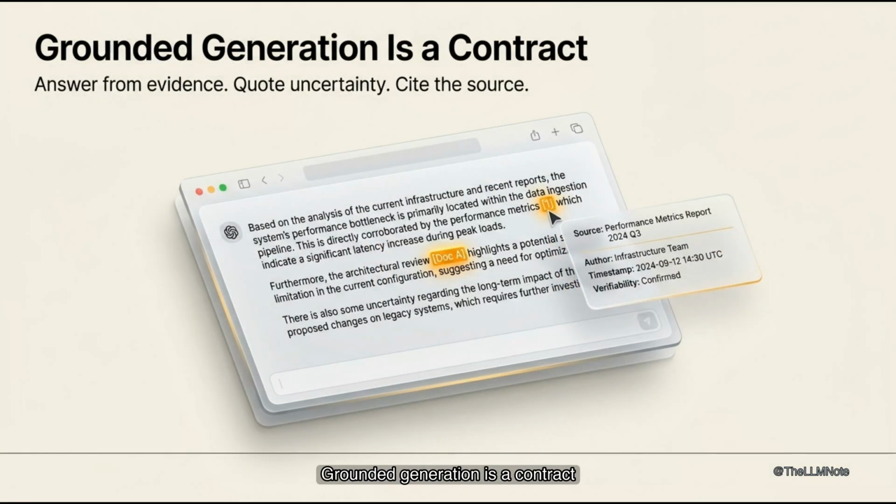Grounded generation is a contract. Answer only from retrieved evidence. Quote, uncertainty when needed. Cite the source clearly. Claude supports detailed citations. Document answers include full attribution. Search result content blocks enable custom RAG tools. These tools return attributed results. Claude can cite them naturally. This turns answers into verifiable interfaces. No more confident paragraphs without provenance. The user sees not just an answer, but also a clear trail of evidence.